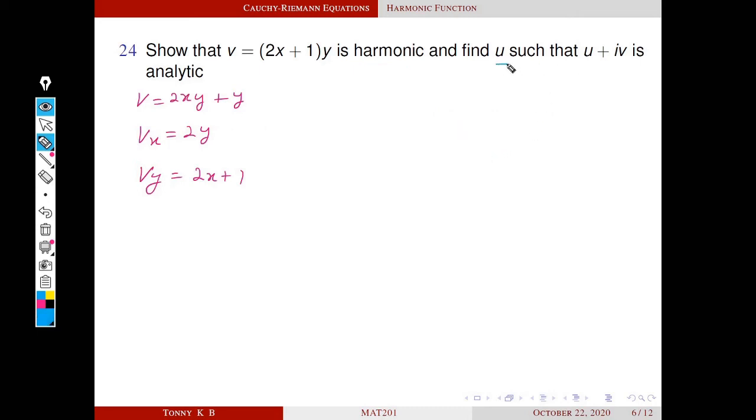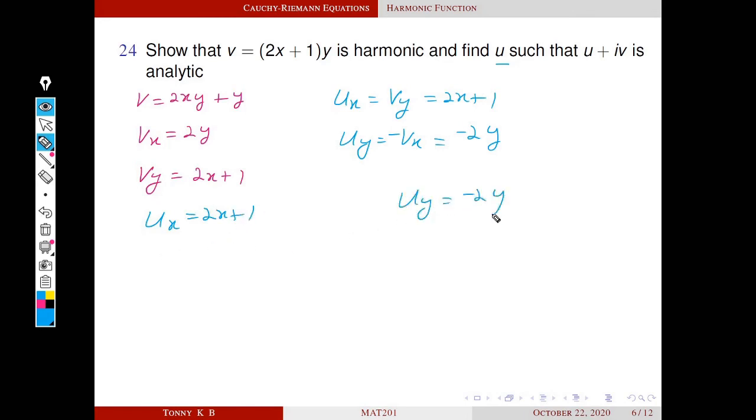We have to find u such that u plus iv is analytic. So u and v satisfy Cauchy-Riemann equations. That means ux equal to vy and vy is equal to 2x plus 1. Second Cauchy-Riemann equation, uy equal to minus vx and vx is 2y, so this becomes minus 2y. Now we have two equations, ux is equal to 2x plus 1 and uy is equal to minus 2y.